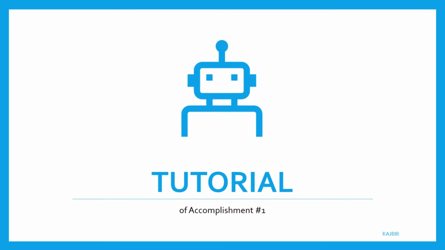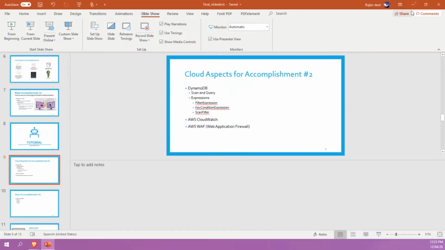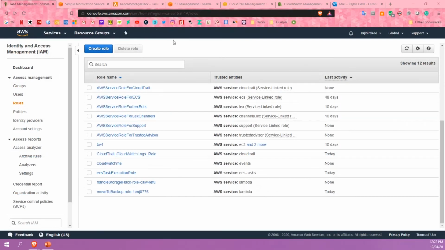So now I'm going to give a brief tutorial about how to set up CloudTrail and CloudWatch, as these were the main topics I used to figure out how to monitor security risks in AWS Cloud. And so for the tutorial, the idea I'm going to be thinking about is how do you monitor a mishandling of an S3 container. Before I get into the tutorial part, I'm just going to talk about some of the services you already need to have set up in order for CloudTrail and CloudWatch to work.